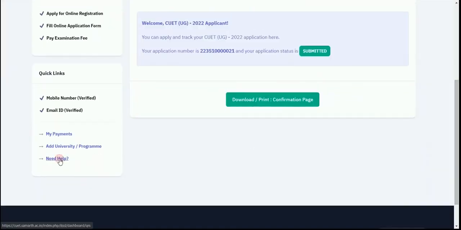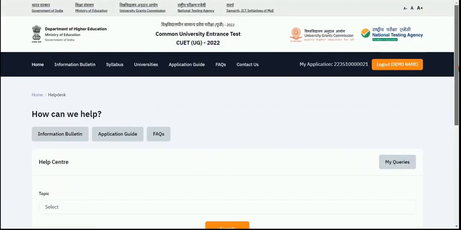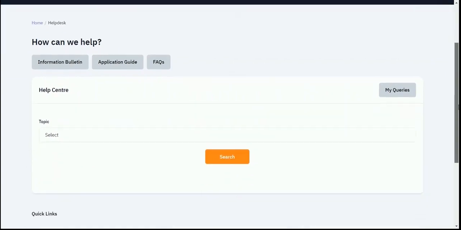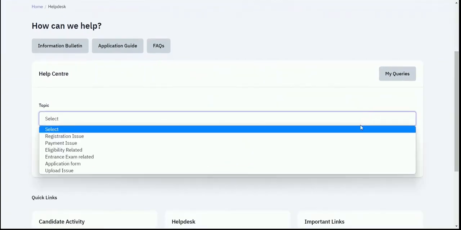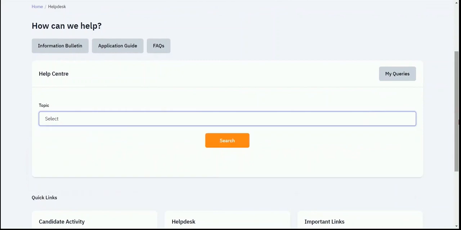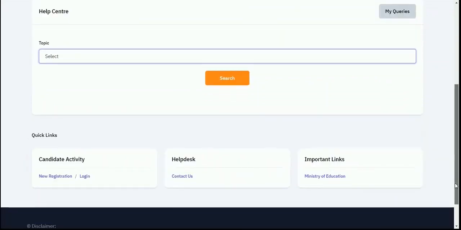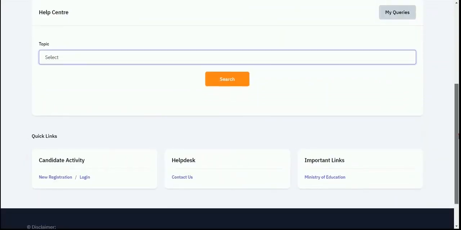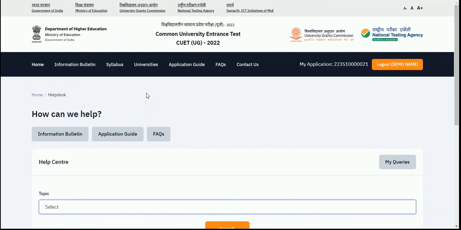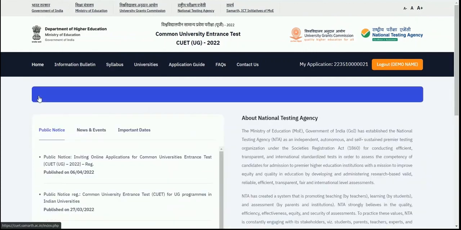In case I have any query or I have any difficulty, I can just call the help desk, or I can just raise my issues from here. I need to just select my topic, and then I can go for the queries, or I can have the resolution from the technical team. So this is how you can complete all your process for the CUET UG 2022 application. And all the best for your examination.